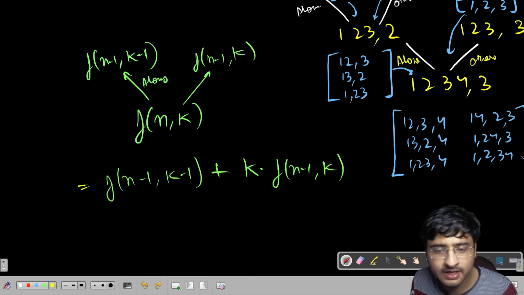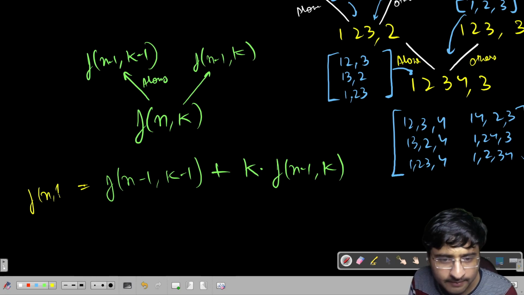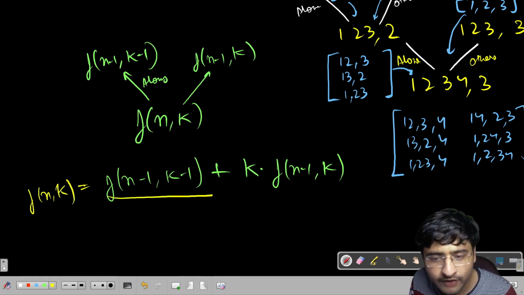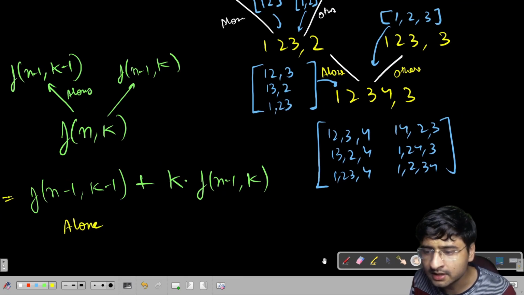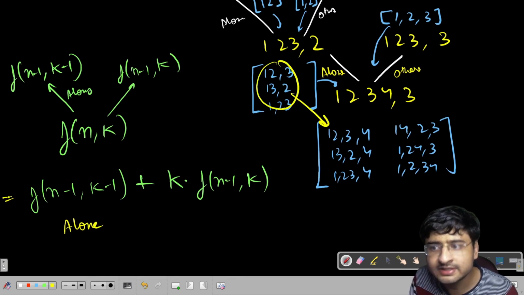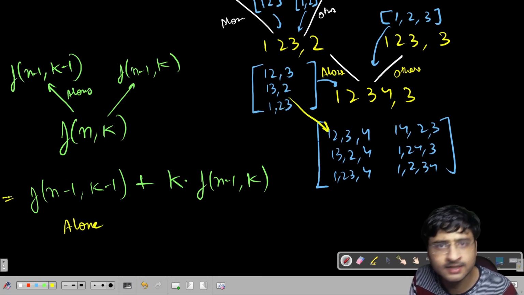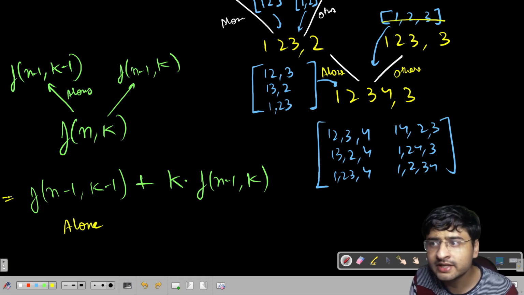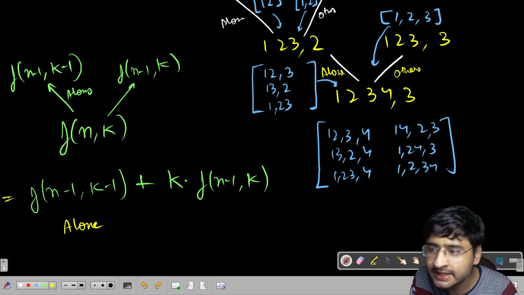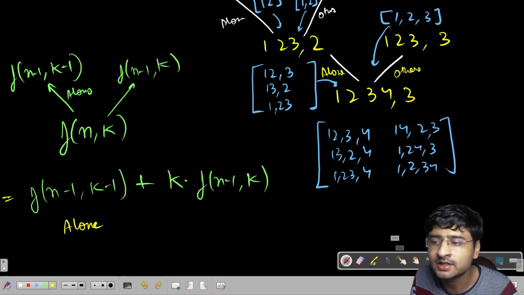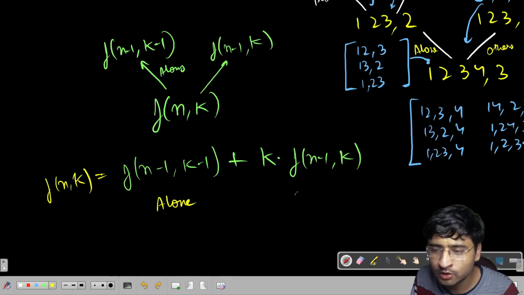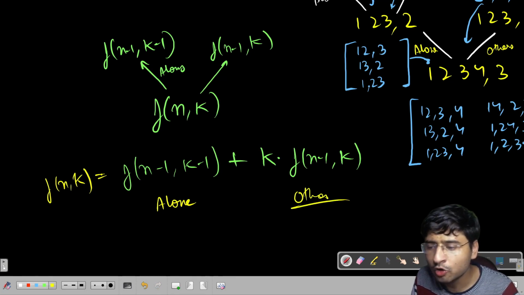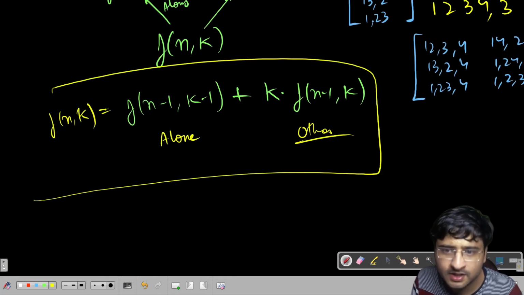f of n comma k is equal to f of n minus 1 comma k minus 1, where we are trying to come alone. You can definitely see here, I exactly added all these cases. 3 cases there, I added 3 cases here. Here there is only one case, but 4 will try to join with every team. So 3 times this one case is 3 only, right? So alone with others. And I hope this is pretty much clear to everybody, right?